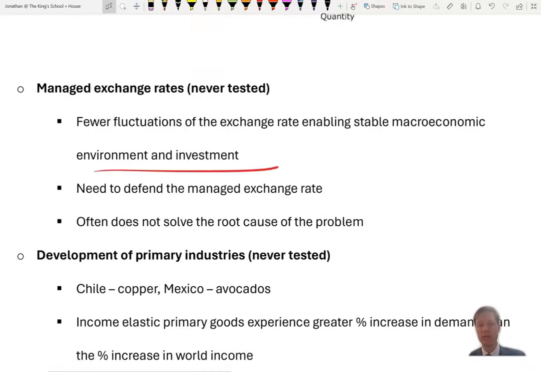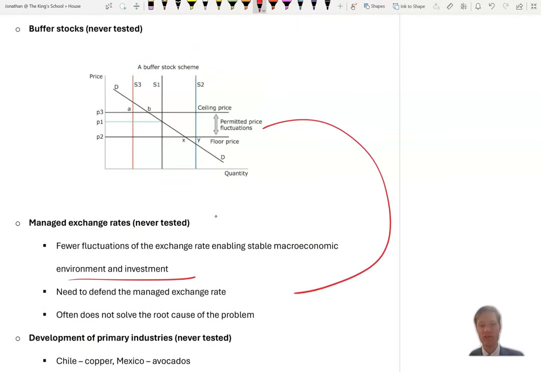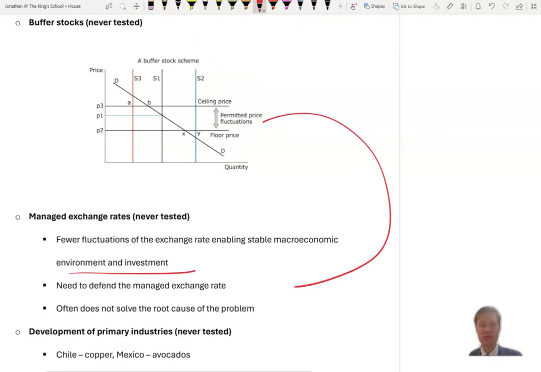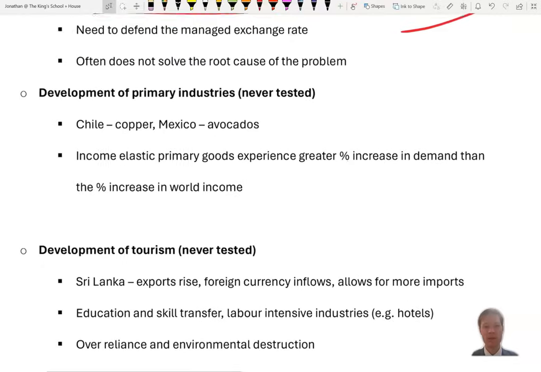And therefore, both of these solutions don't seem to actually cause the diversification that we need in order to get away from the volatility that we see.